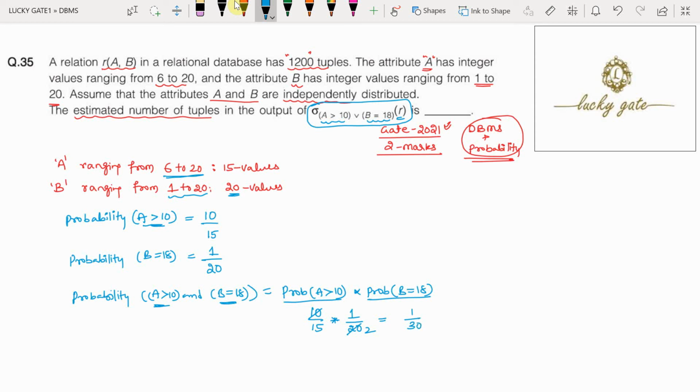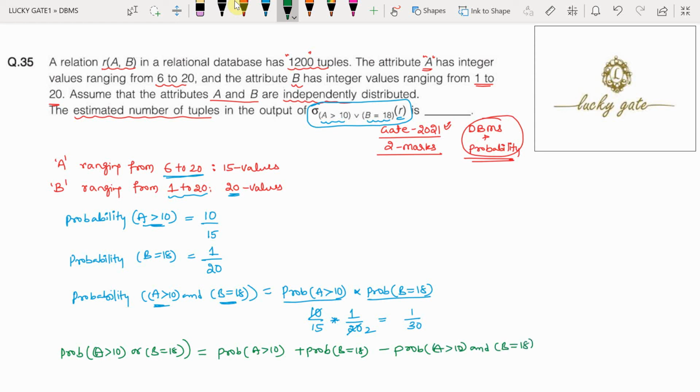Now we need to find the probability of A greater than 10 or B equal to 18. It is a case of probability of A or B, which equals the probability of A greater than 10 plus the probability of B equal to 18 minus the probability of A greater than 10 and B equal to 18. It is based on the A union B formula. What is the formula of X union Y?